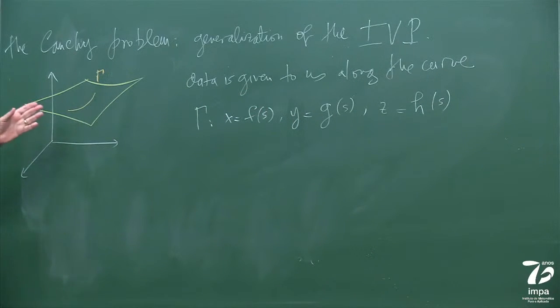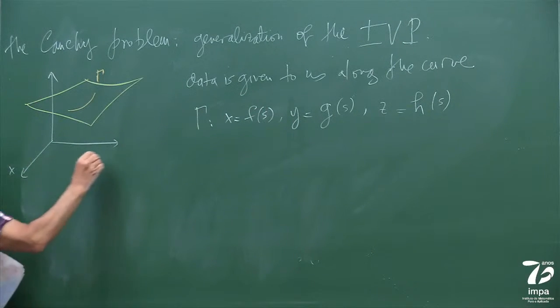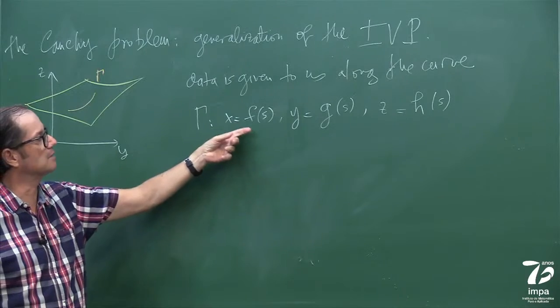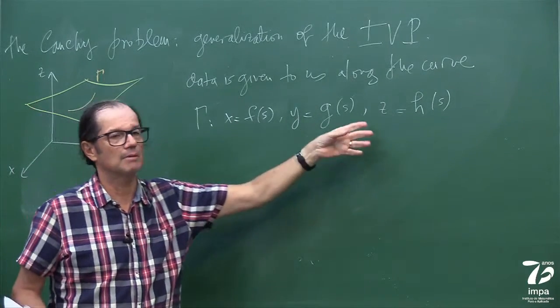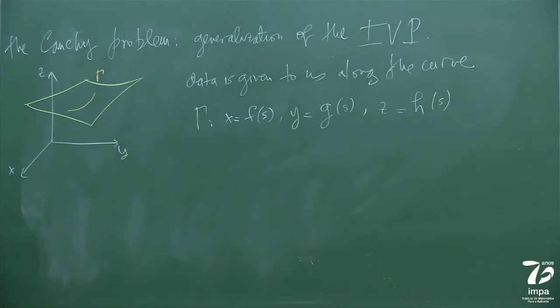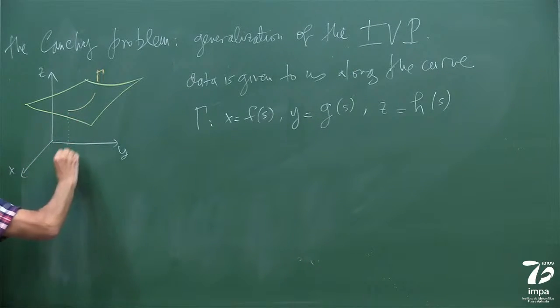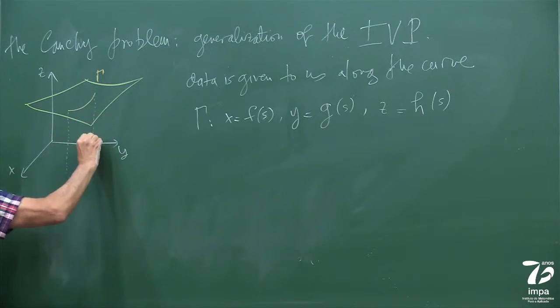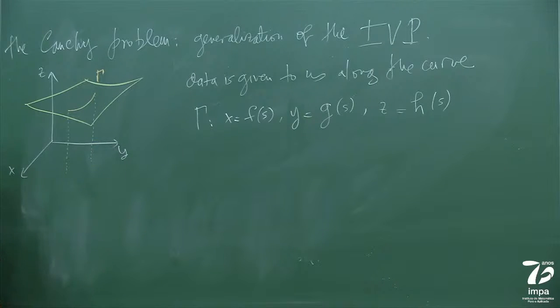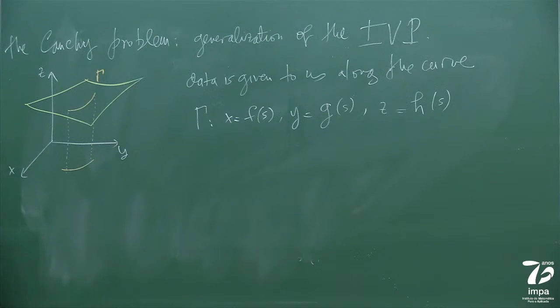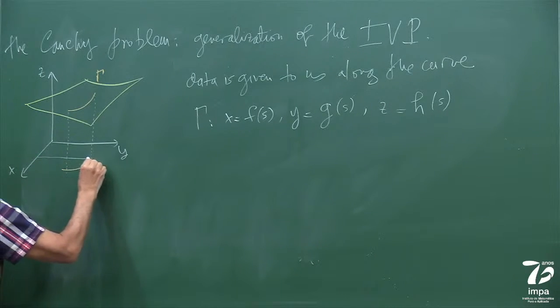Okay, so I have this curve gamma in 3D, parameterized like this. X is f of s, and so on. We'll see concretely problems like that. And to give a little bit of a physical interpretation of this problem, I can project it here. Let me see if I can draw this in a good way.